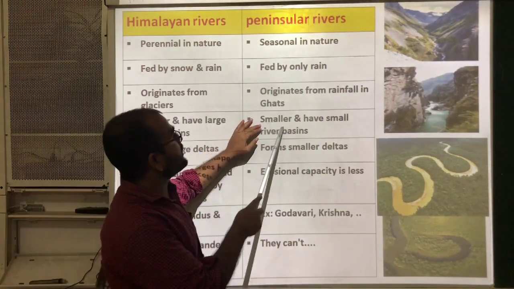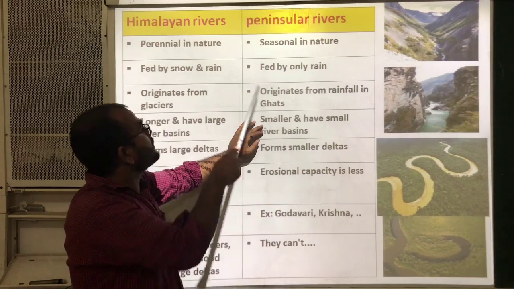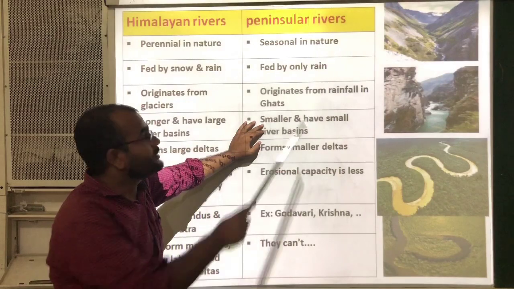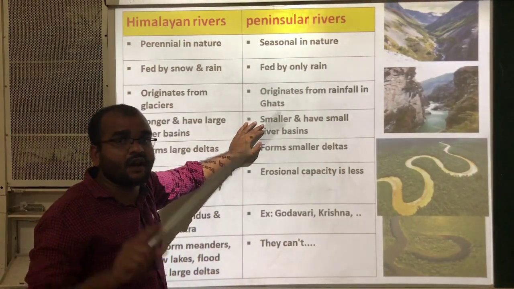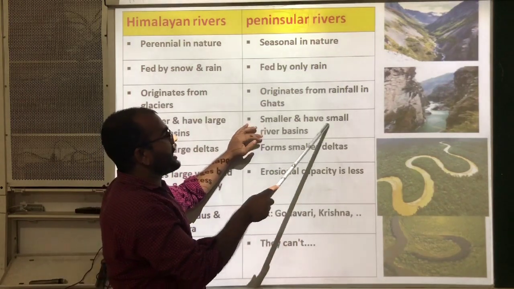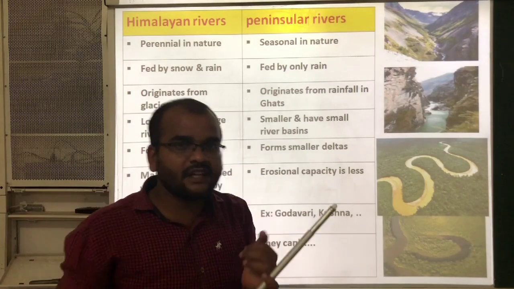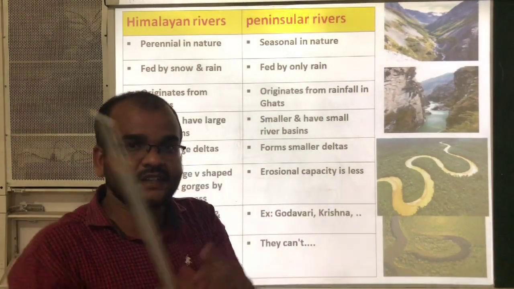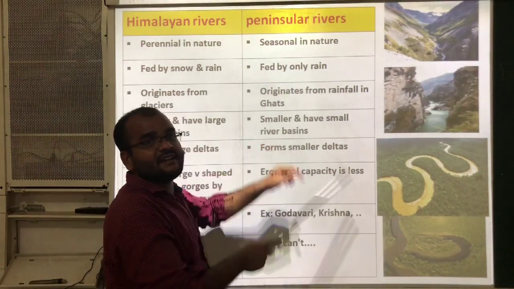Here peninsular rivers are smaller. If we compare these peninsular rivers with Himalayan rivers, they are shorter, not longer, and have small river basins. Here the length is very less and the number of tributaries is also very less, so the river basin area is very small.